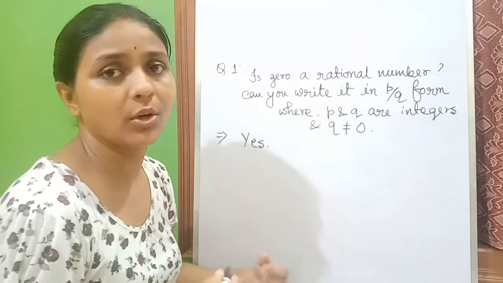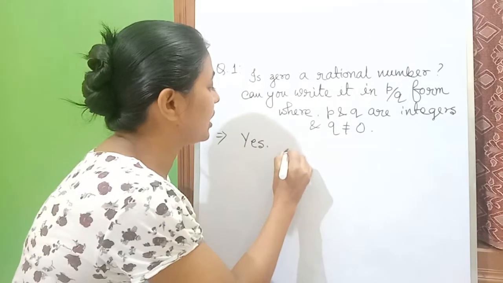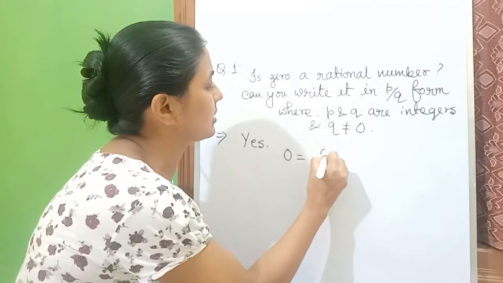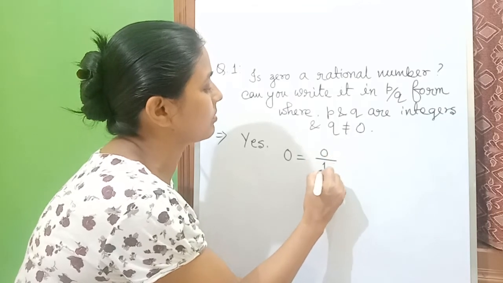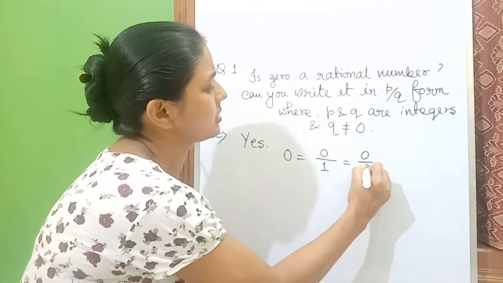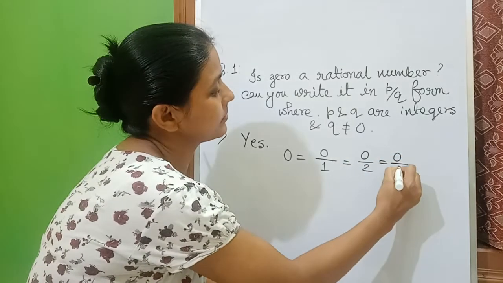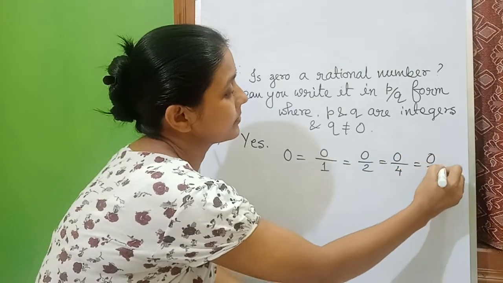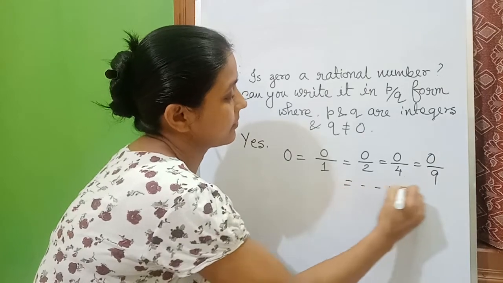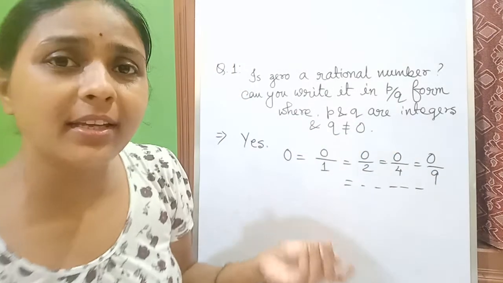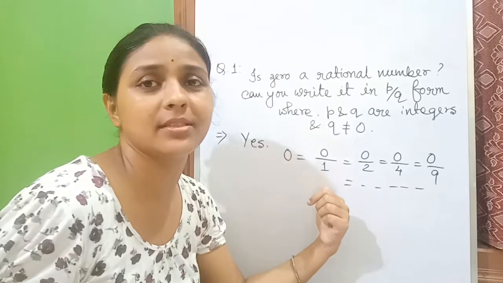Yes, we can write it. So 0 can be written in P by Q form in infinite ways.